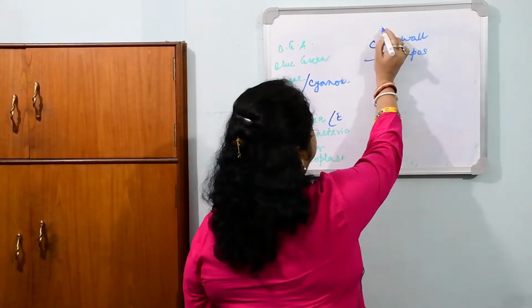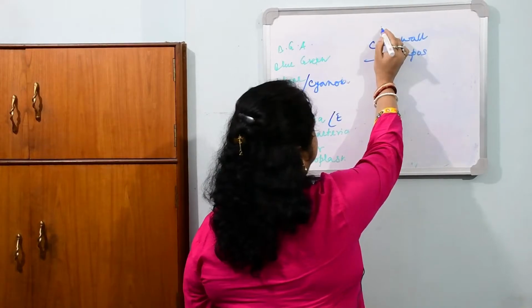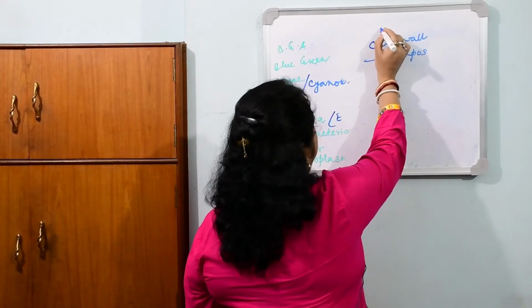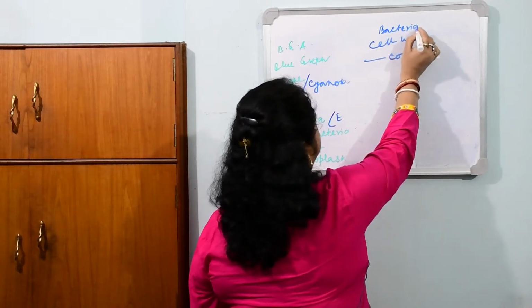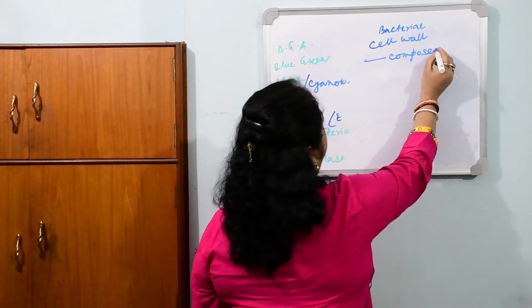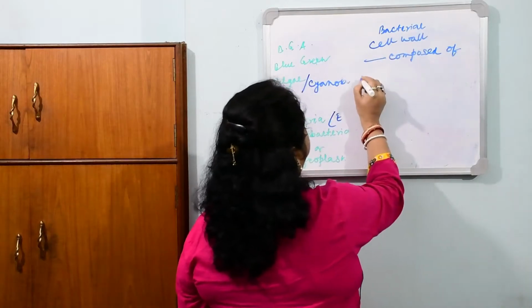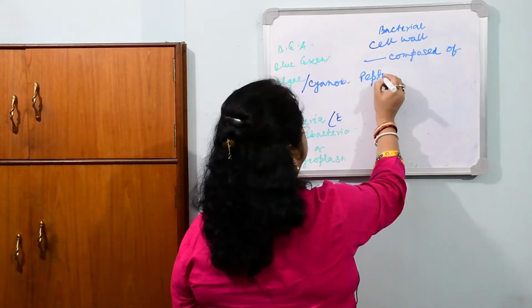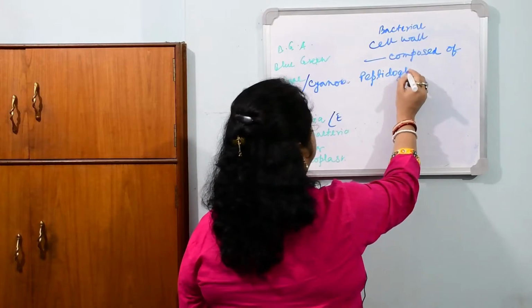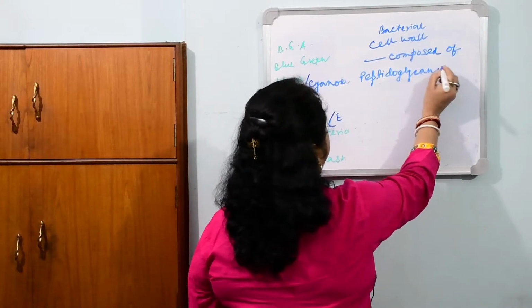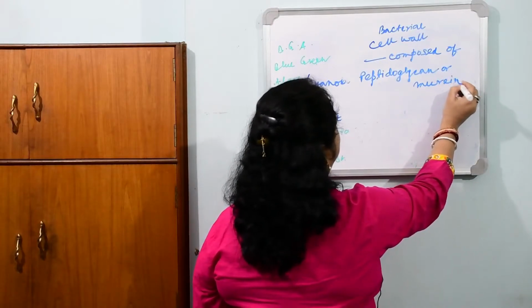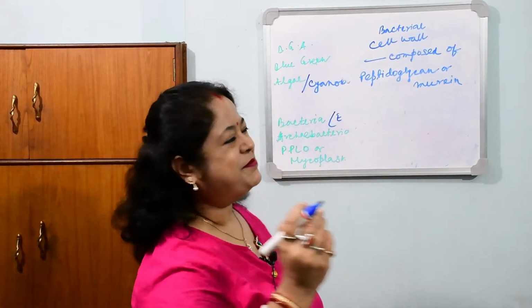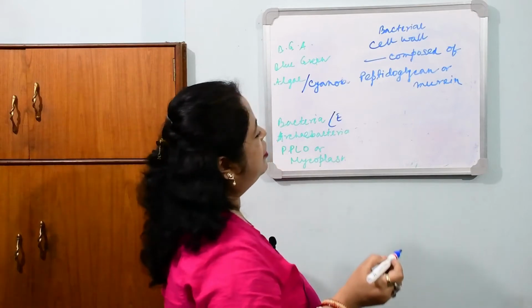The bacterial cell wall is composed of peptidoglycan or murein. The good name is peptidoglycan and the nickname is murein.